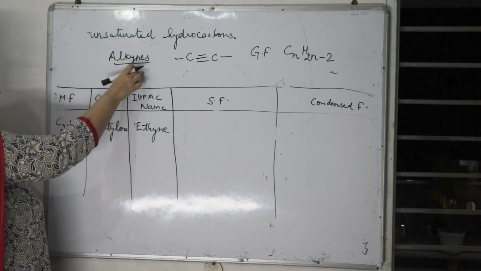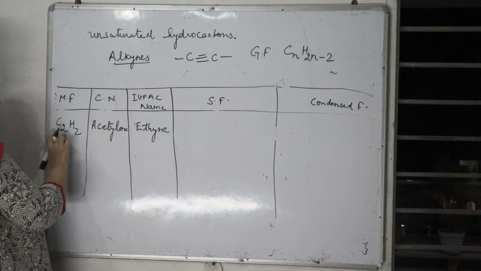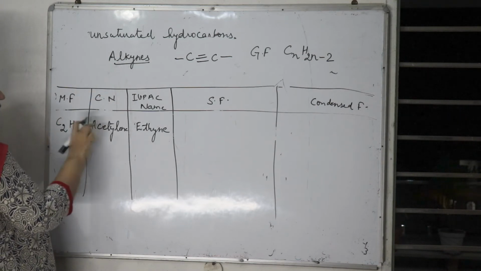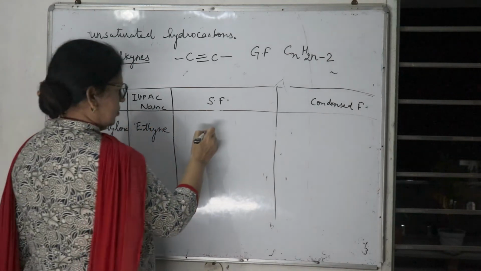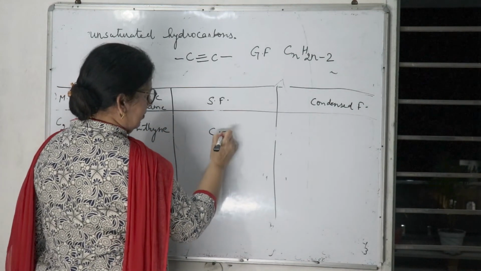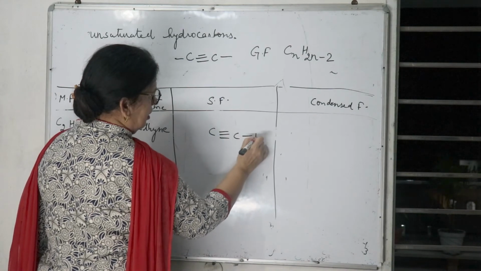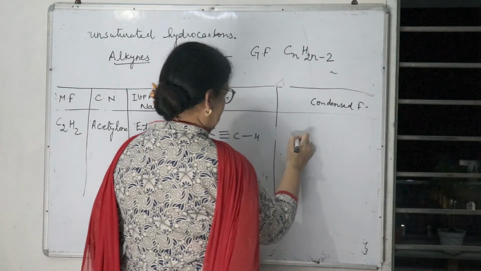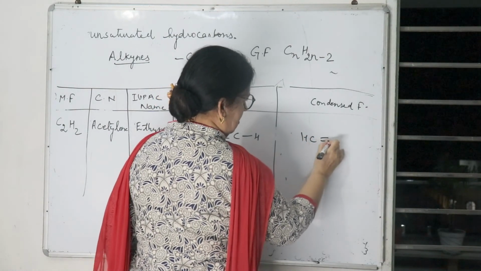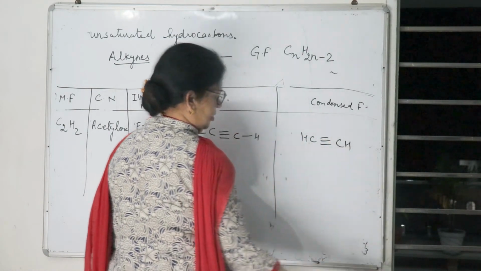If the carbon count is 2, the word used is eth, so this is ethyne. The structural formula is carbon triple bond carbon, with hydrogen on each side. The condensed formula is CH triple bond CH.